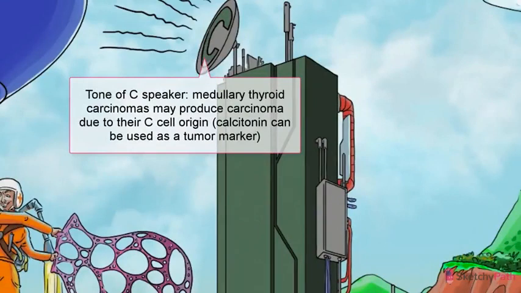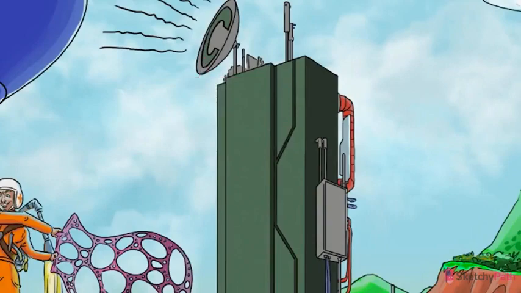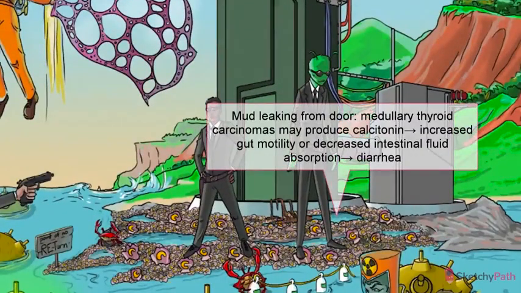Like I said, medullary thyroid carcinoma develops from C cells, so it's probably not surprising that medullary carcinomas produce calcitonin. Just think of this tone getting transmitted by the C satellite. Calcitonin serves as a tumor marker and aids in diagnosis, although calcitonin's major role is to lower serum calcium levels. High levels can lead to diarrhea, which can be a symptom of medullary thyroid carcinoma.